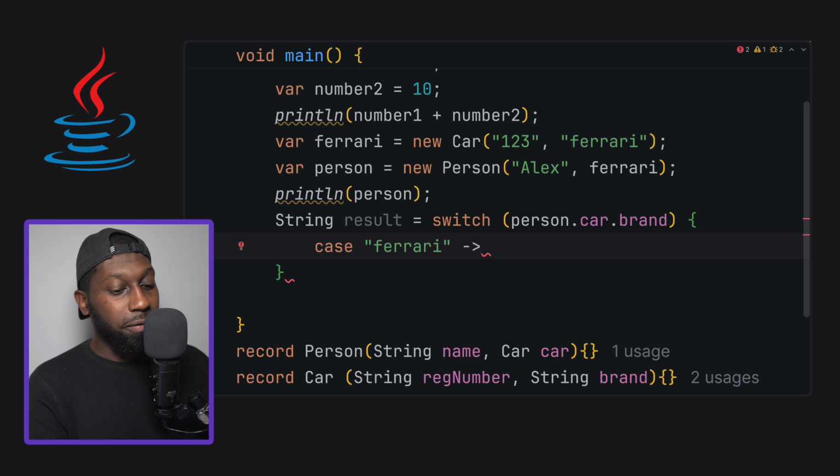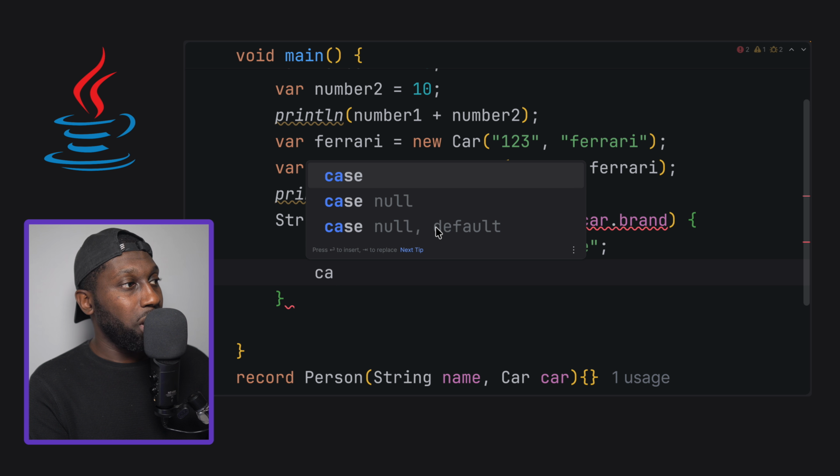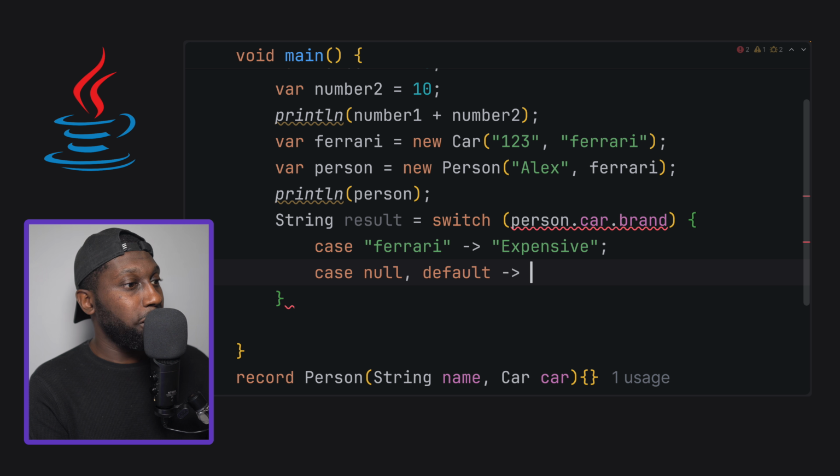I can basically return a value. I can say expensive, for example. Otherwise, semicolon, and then we're going to have the case null, and default, and then here I'm going to say cheap. Okay, so if you want to handle the null independently, you can.